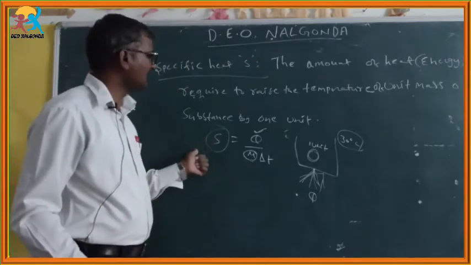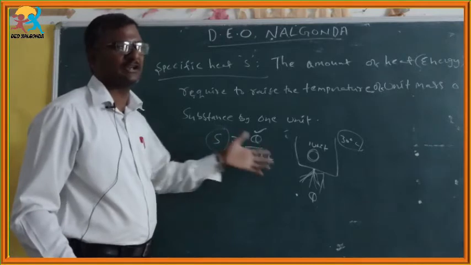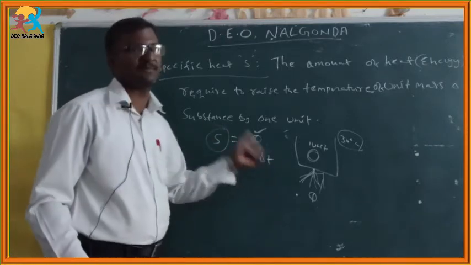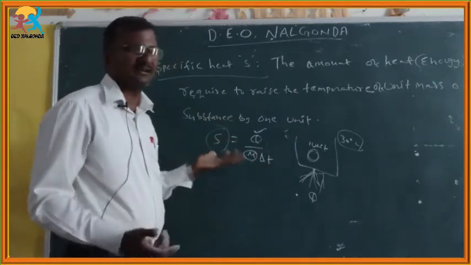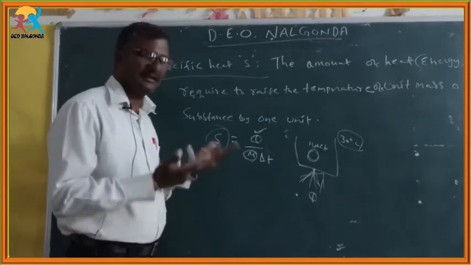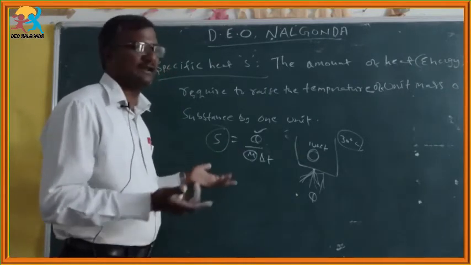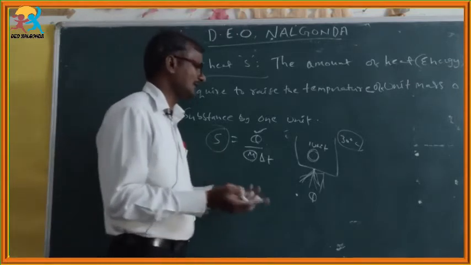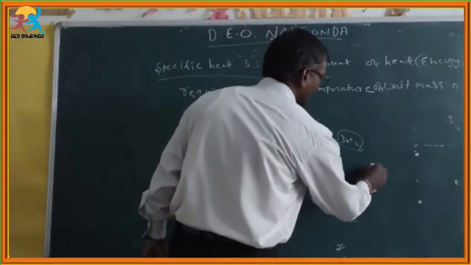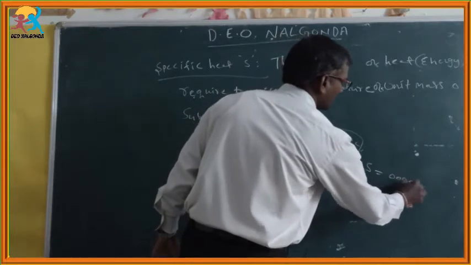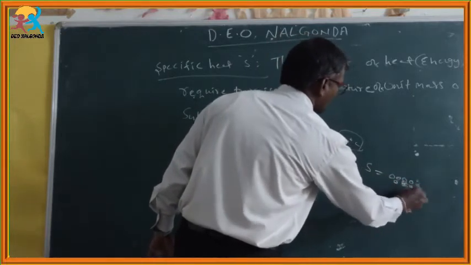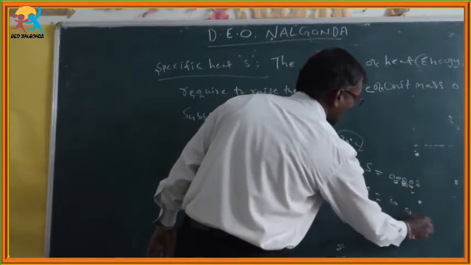The specific heat changes from material to material, substance to substance. Why? Because of nature, meaning the arrangement of the particles differs from one another. If you take a solid, the particles are rigid. If you take a liquid, some gaps are there.